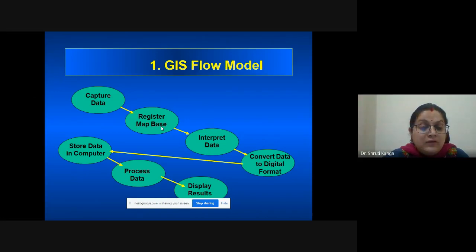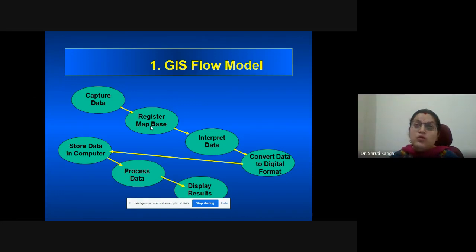After the conversion, we store these data sets on digital platforms using different sorts of computers. Then we go for the processing of these data sets with the help of software or different modeling techniques as per one's need.